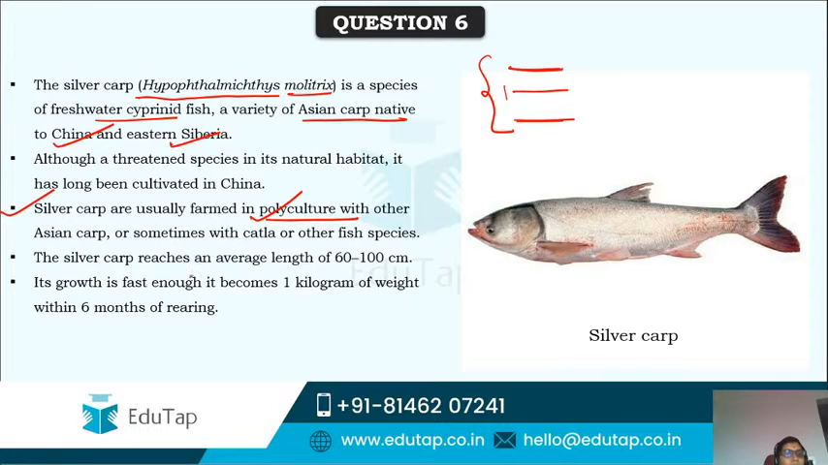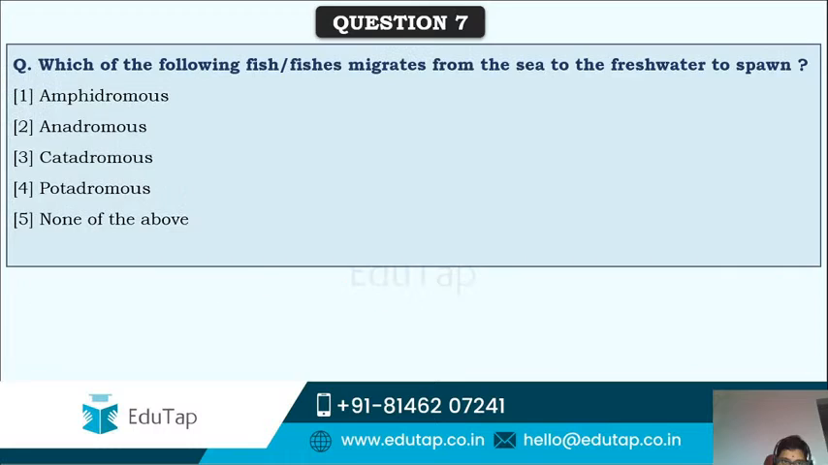And this silver carp reaches an average length of 60 to 100 centimeters, and it is one of the fast growing species of fish which can attain 1 kilogram of weight within 6 months of rearing. Generally, more than 60% of Indian fish culture is from carps only. And in that also, mrigal, rohu and katla are the ones that are grown a lot. So this is about carps.